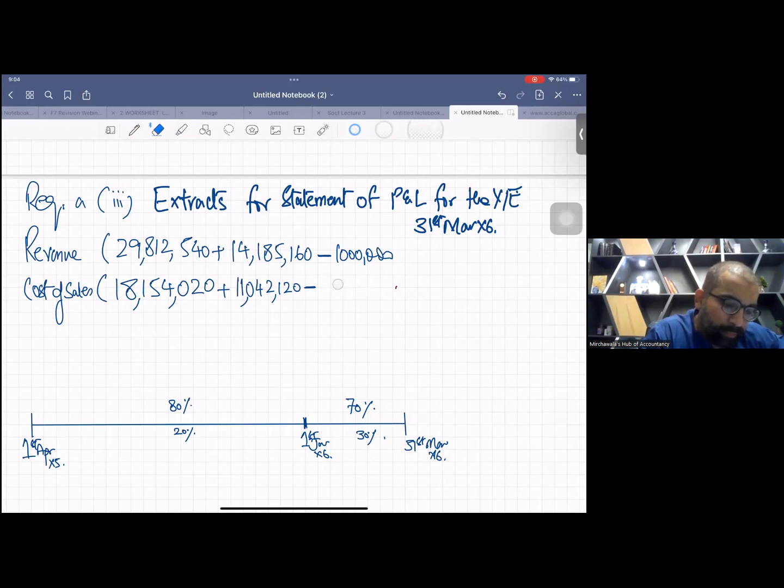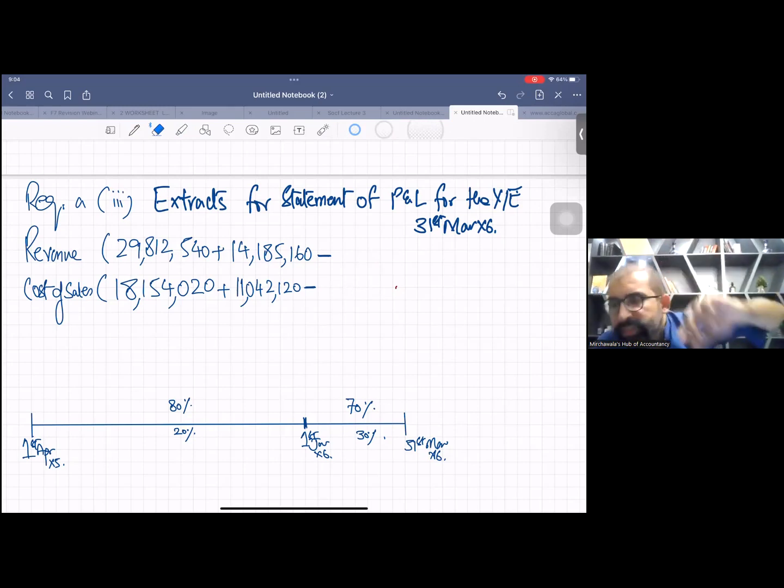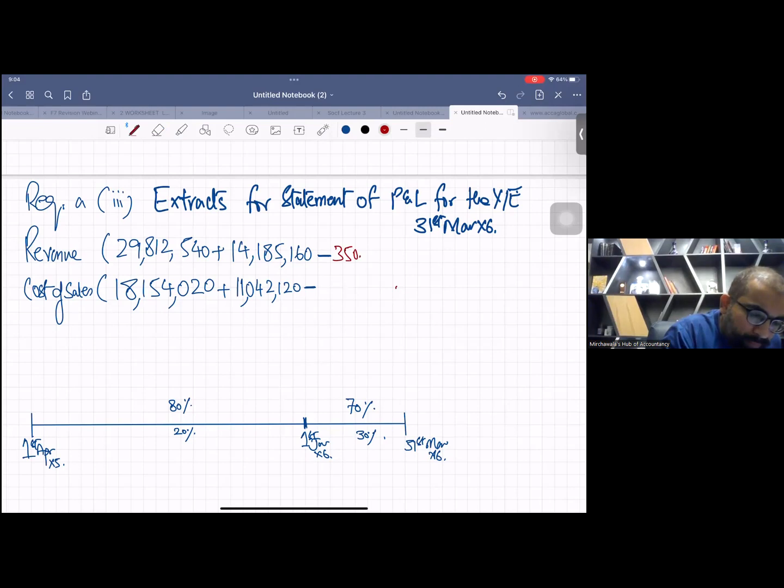You say, no, first I want to correct the mistake. They overstated the revenue by 350. Parent company overstated the revenue by 350, so on one side the revenue is 350 extra, and on the other side the cost of sales is 350 extra.